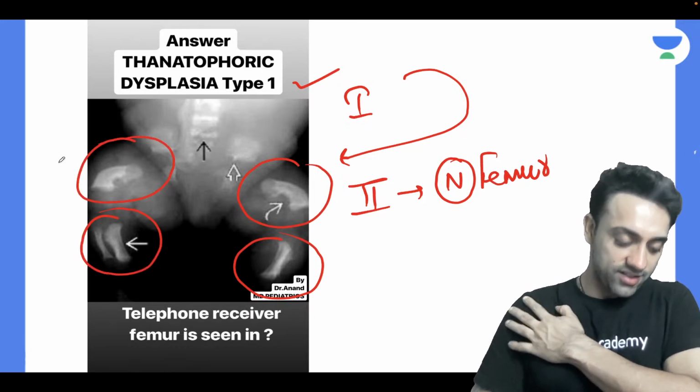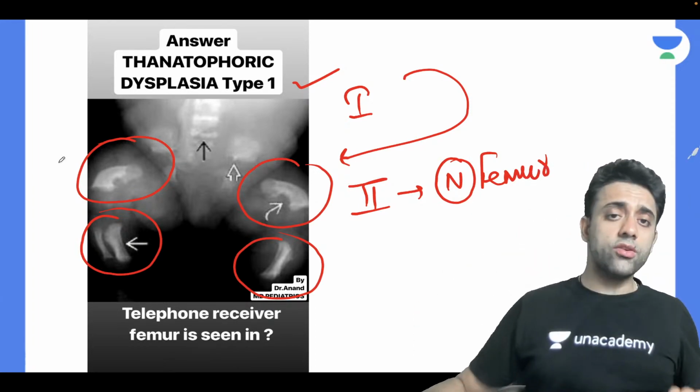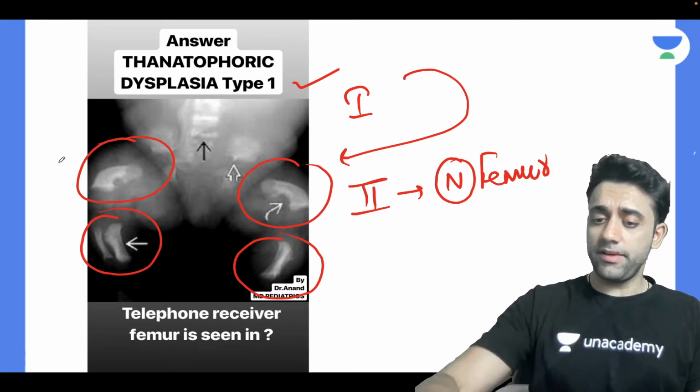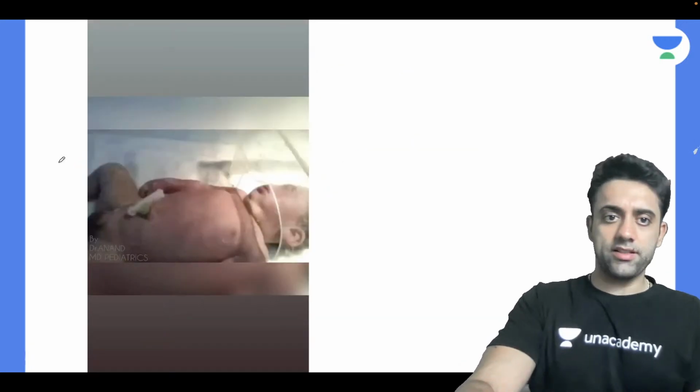Very important question. So telephone receiver femur is seen in thanatophoric dysplasia type 1, and in type 2 the femur is perfectly normal. Next question.